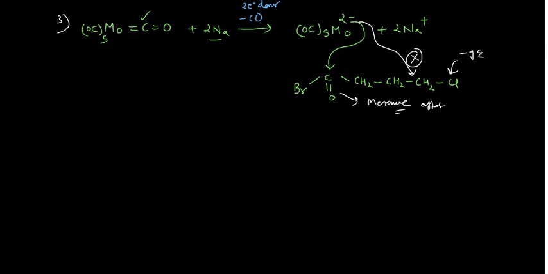And then you are having your intermediate, and that intermediate would look like in that manner, CO5, okay. And then you are having the molybdenum. Out of the two, one electron has been used in the formation of the bond with this carbonyl, and then you are having this CH2, there is no problem in that, another CH2, and then another CH2, and this CH2 was having my Br.